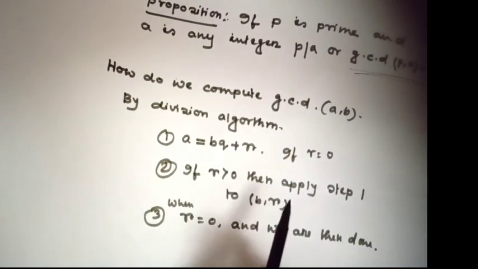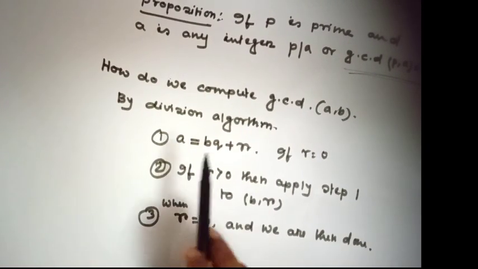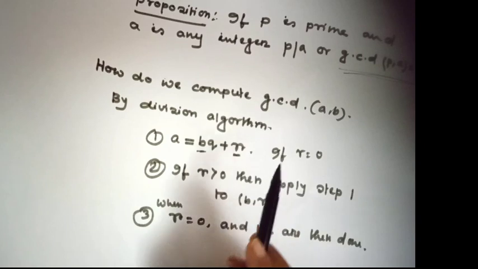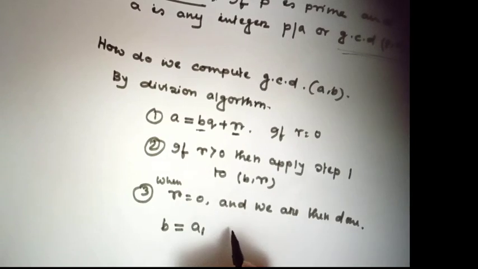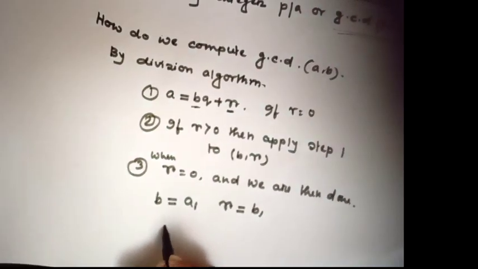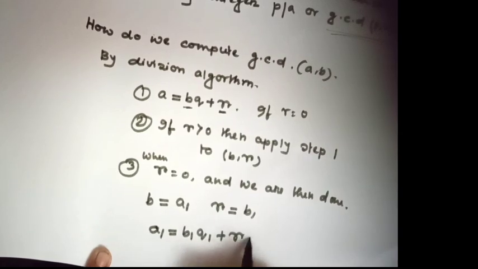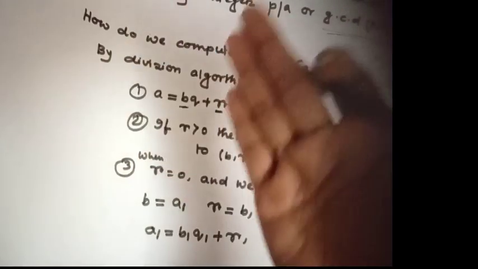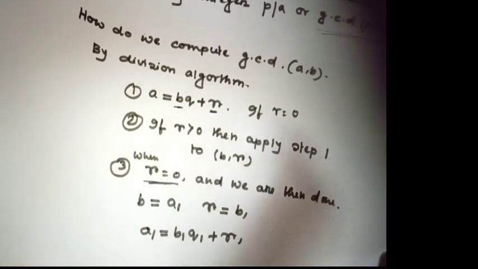If R is not equal to 0, then B will be the new A1 and R will be the new B1. Then it will be A1 equals B1 times Q1 plus R1, and R1 will be smaller. And we proceed this way. When eventually R becomes 0, then we are done.